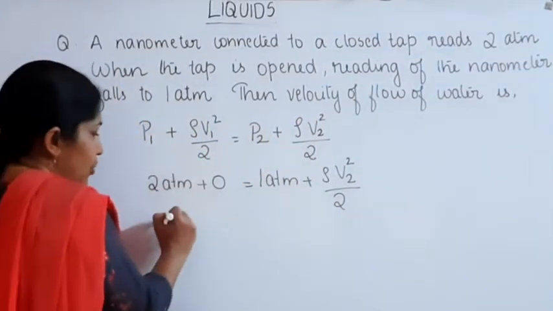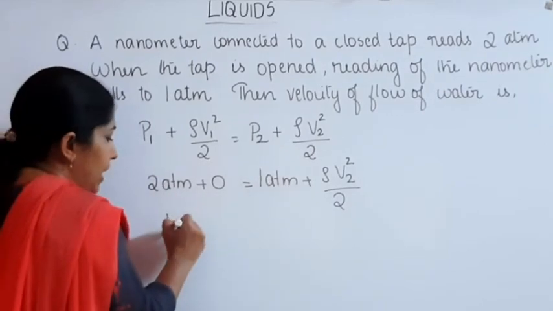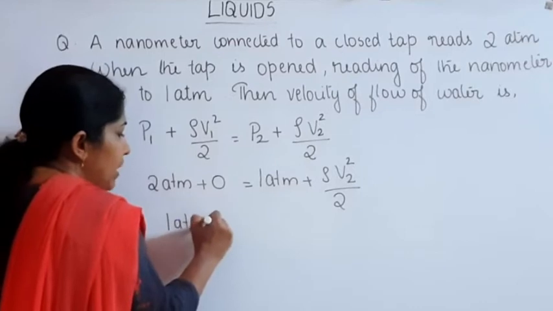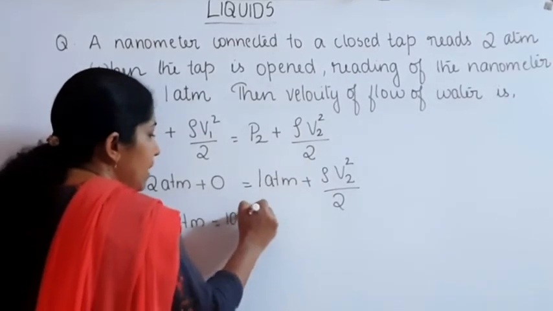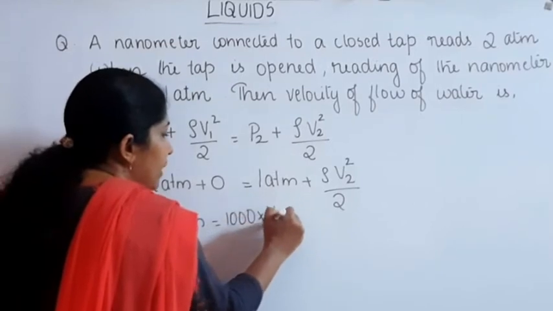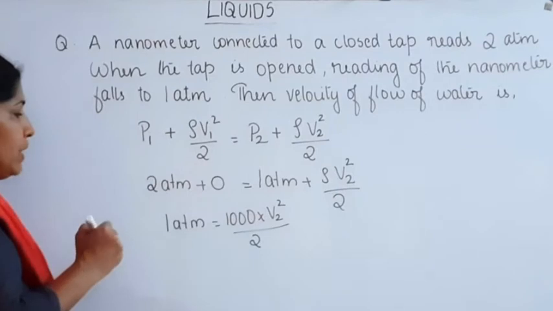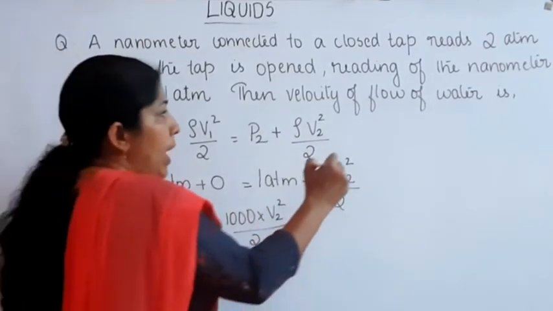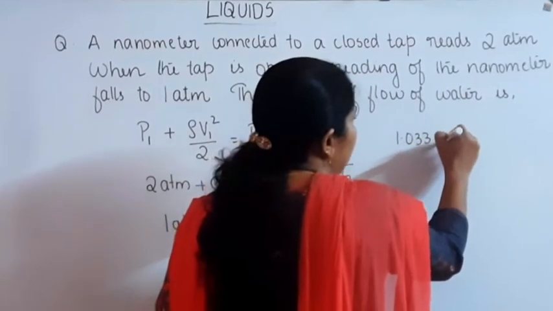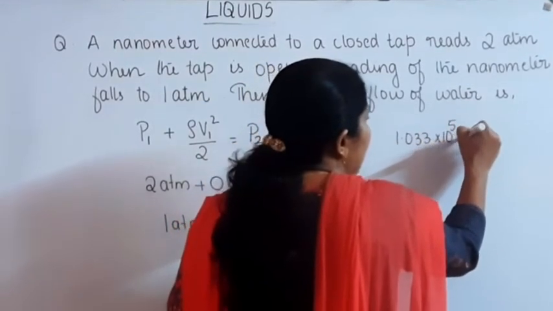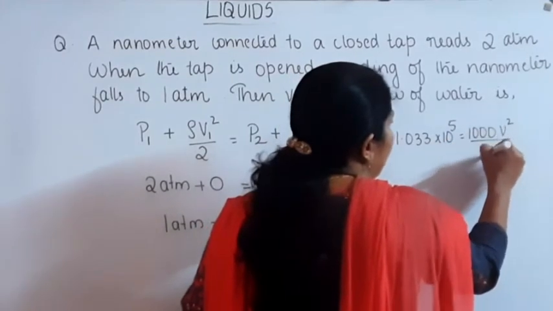Then on rearranging this, we can write 2 atmosphere minus 1 atmosphere, that's equal to 1 atmosphere. 1 atmosphere is equal to, what about rho? Density of water is equal to 1000 into V2 square divided by 2. 1 atmosphere, that is equal to 1.033 into 10 raised to 5. 10 raised to 5 is equal to 1000 into V square divided by 2.